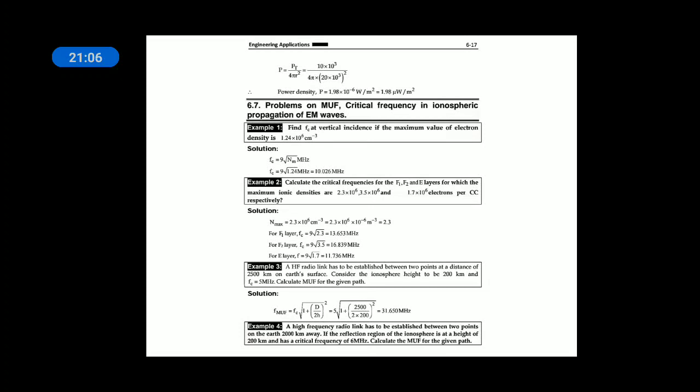MUF is the maximum usable frequency. It is defined as the highest frequency that can be transmitted by an ionosphere without any escape, and critical frequency is the minimum frequency that can be used for its propagation. And for that there are two formulas. One is the secant law, and MUF is nothing but the secant law, and critical frequency has the relation Fc is equal to 9 into under root of n, where n is the ionization density.